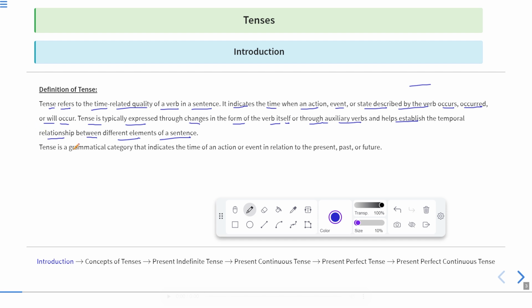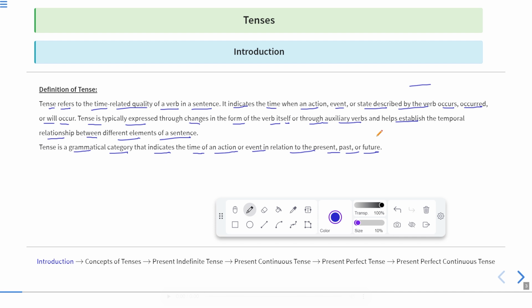Okay, now tense is a grammatical category that indicates the time of an action or event in relation to the present, past, or future. Now we have three time zones, that is present, past, and future. What is present is what you can see before you, what is going on right now, what is happening in this world right now, what you are doing right now, or what actually happens every day. That is present tense. Okay.